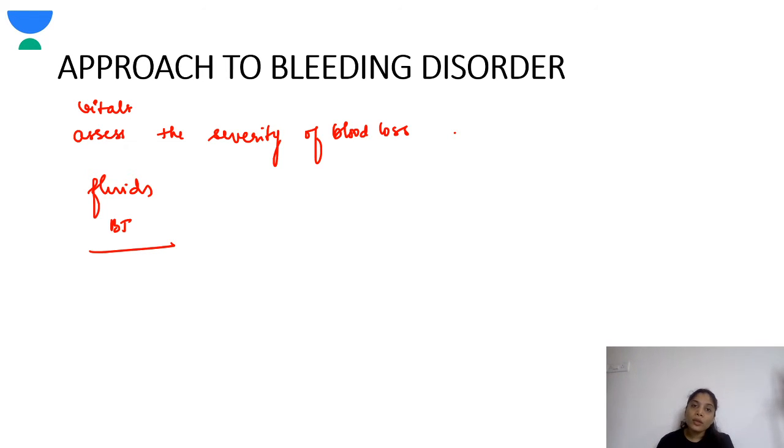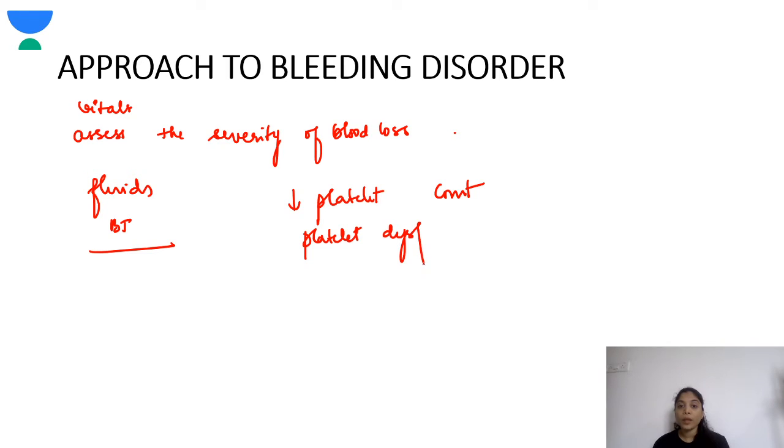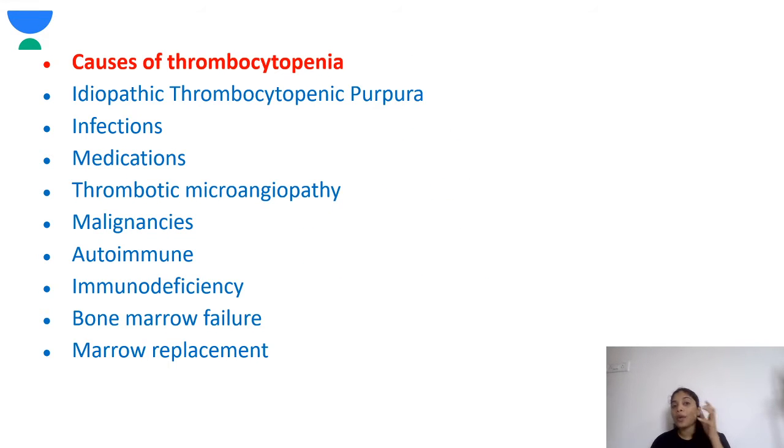Next, the cause of bleeding could be a decreased platelet count, or it could be because of platelet dysfunction, or it could be because of a coagulation disorder. Okay, so these are the various causes why a child could bleed. Fine. Next, first coming to the causes of thrombocytopenia. One very important cause is idiopathic thrombocytopenic purpura. We'll be having a special class on this itself. So one of the main causes is idiopathic thrombocytopenic purpura.